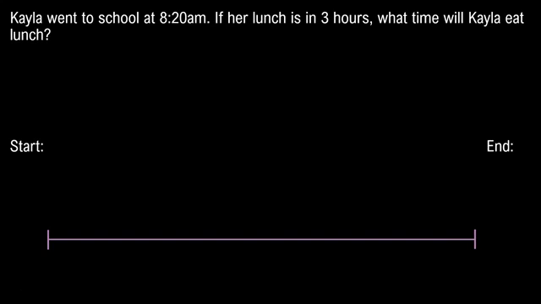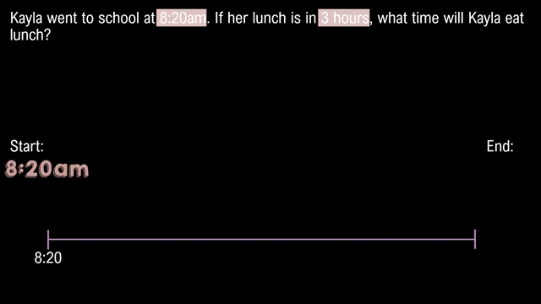All right, let's go through it together. I see that Kayla went to school at 8:20 a.m. So I know that that's going to be our start time. Her lunch is in 3 hours, so I don't know what time her lunch is, but I do know that on my number line, I'm going to show 3 mountains for my 3 hours.